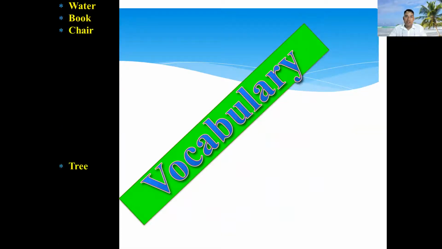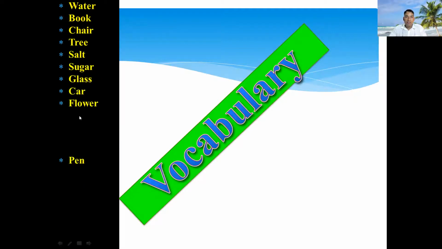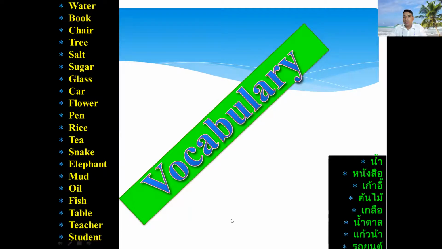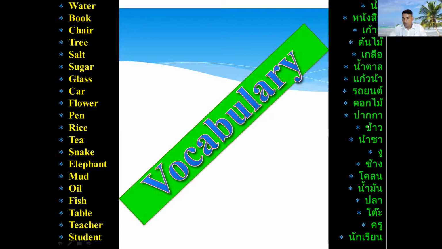Number 3, chair. Number 4, tree, salt, sugar, glass, car, flower, pen, rice, tea, snake, elephant, mud, oil, fish, table, teacher, and student. They have the Thai language written also. For your good understanding, you can use this vocabulary in your daily life.